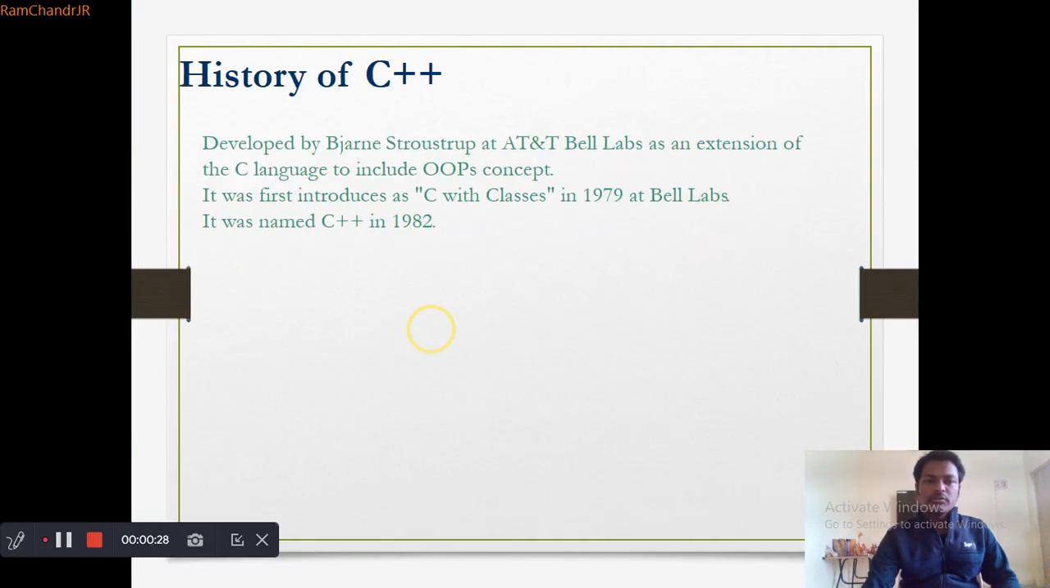and then coming to history of C++. The C++ language is developed by Bjarne Stroustrup at AT&T Bell Labs, and it is developed as an extension of C language. It included many OOPS concepts, and it was first introduced as C with classes in 1979, and after that it was renamed to C++ in 1982.